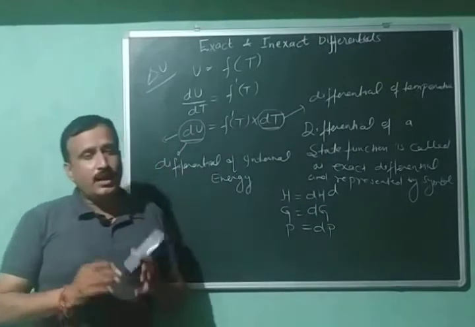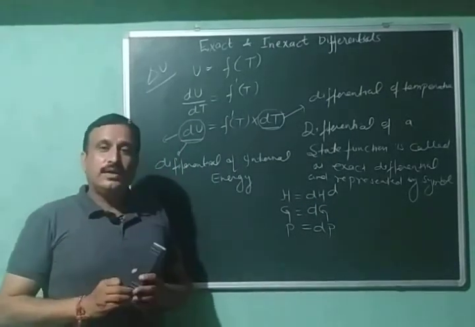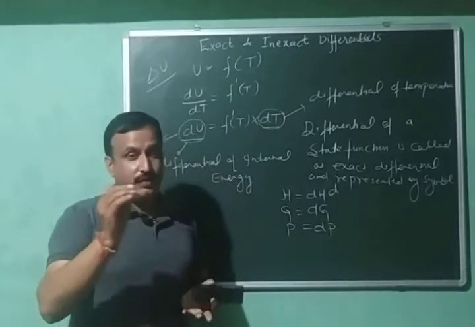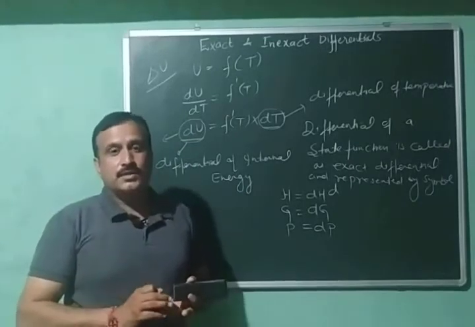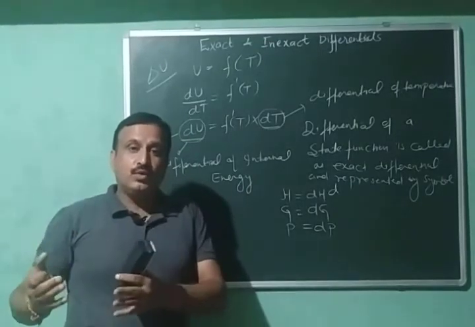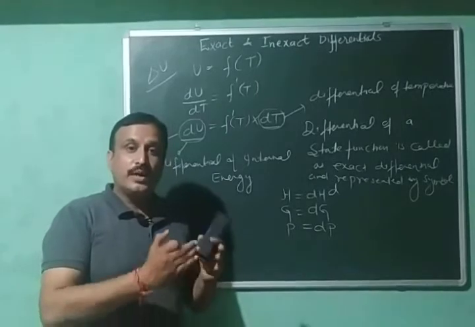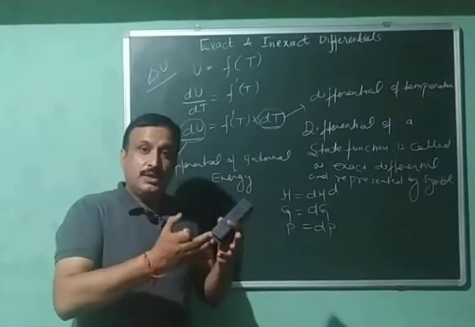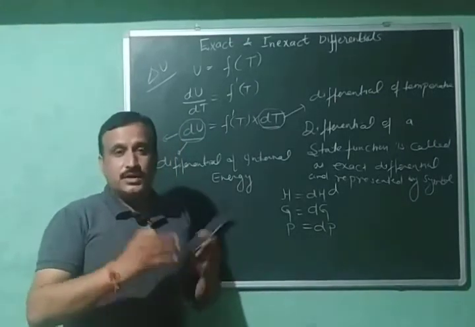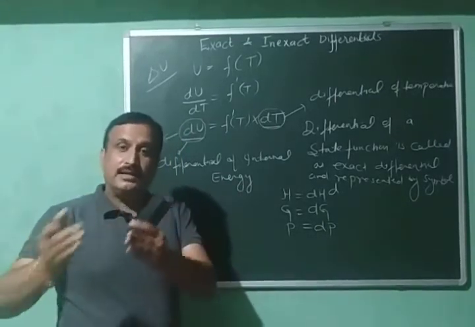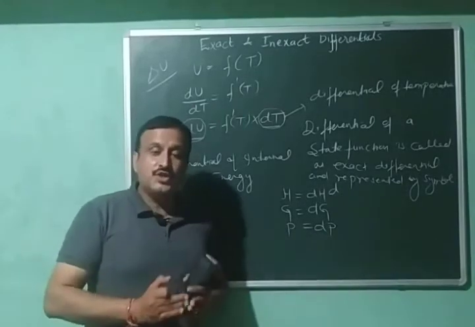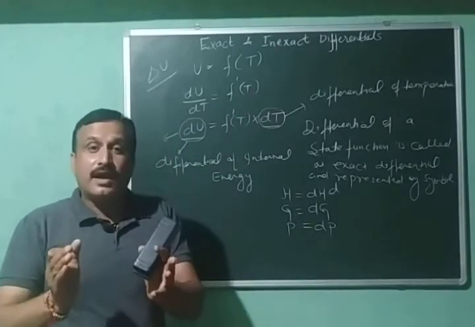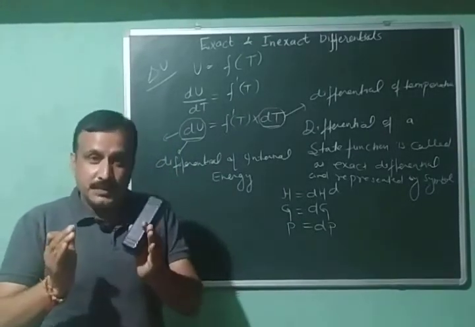Okay, and we know that heat and work are path functions. Their value depends on the path and not only on the initial and the final states. To calculate the change in their value, we have to consider the path by which the change is being brought about. So their change will be calculated by some other method. So the differential of a path function is called an inexact differential and is represented by the symbol delta.